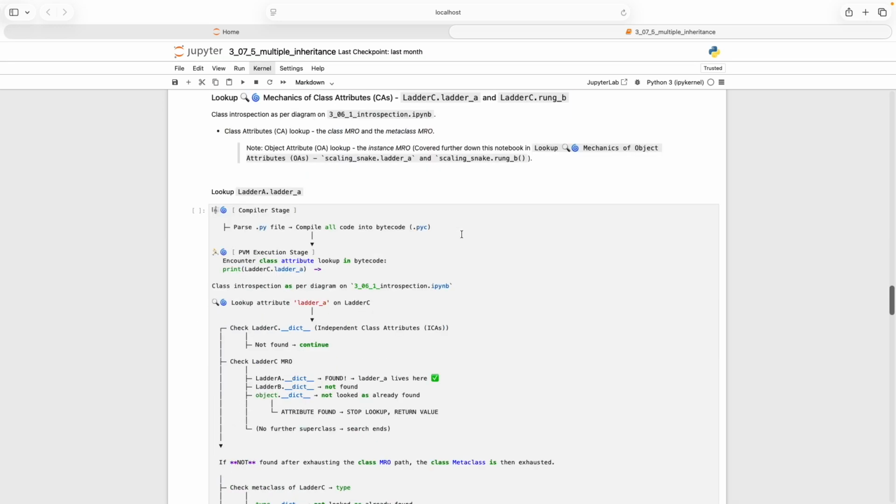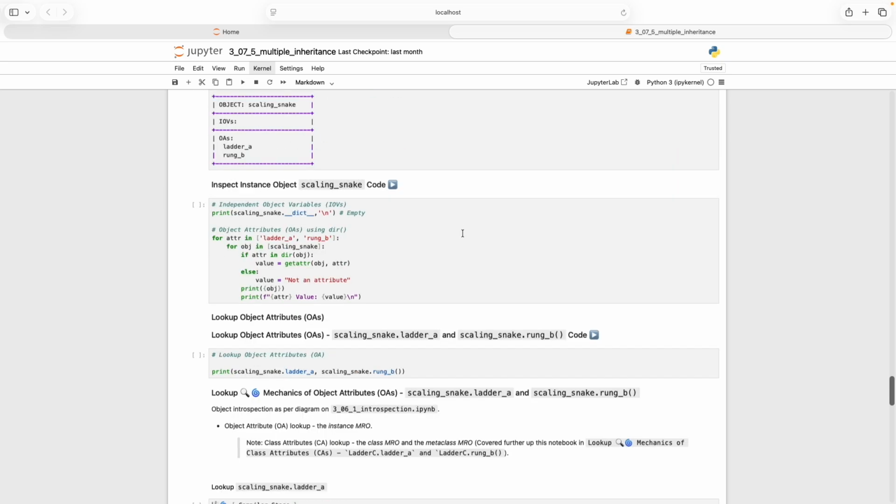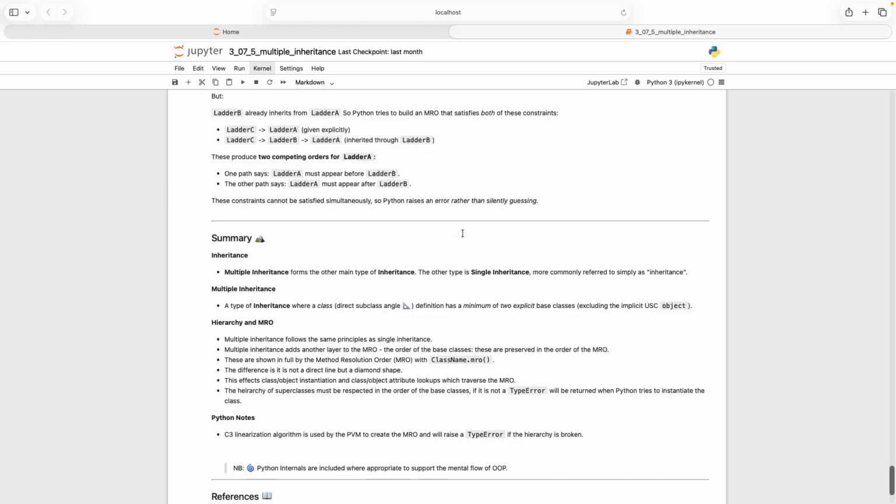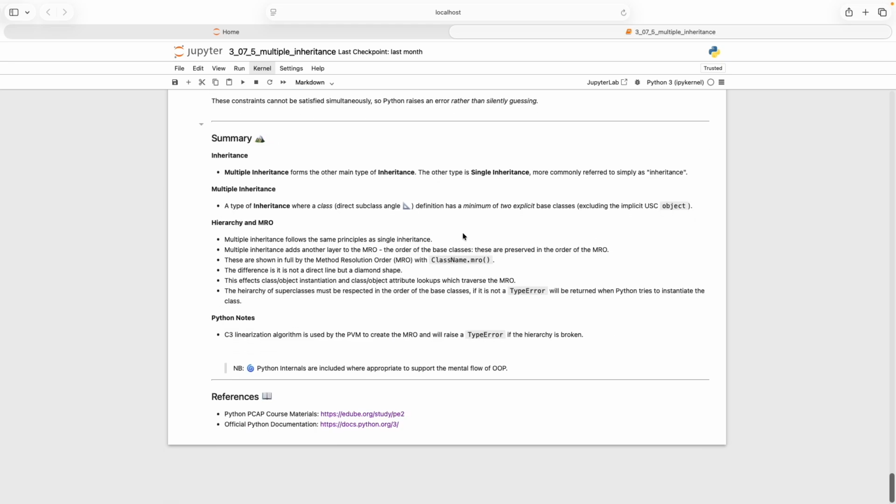I'll now scroll all the way to the end. Here, as in all notebooks, there is a summary. This takes the form of a bullet-style list, summarising the key learnings from the notebook.